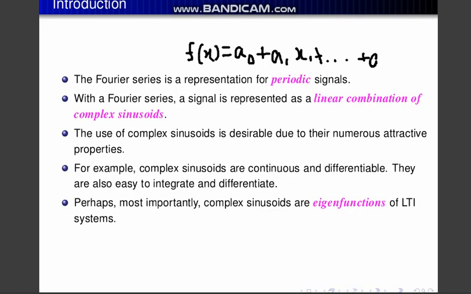These kinds of things are known as power series or polynomial series. So here we will discuss trigonometric series, because the Fourier series is a linear combination of complex sinusoids.